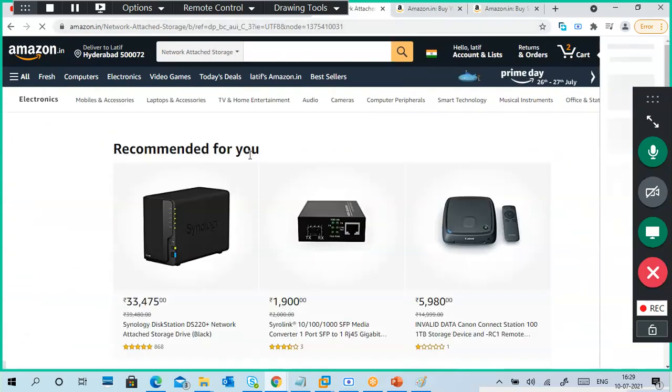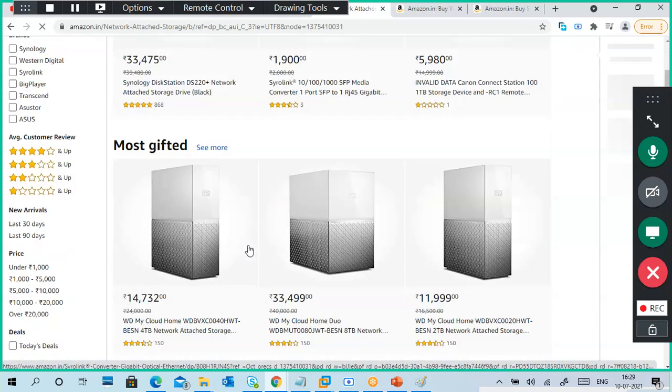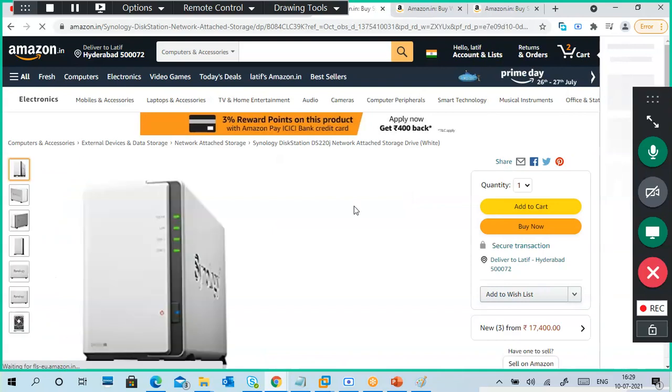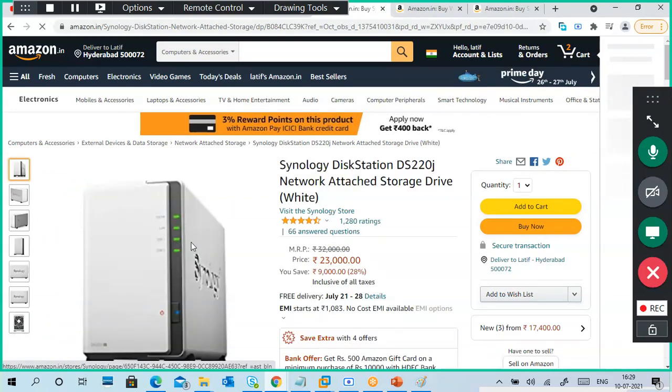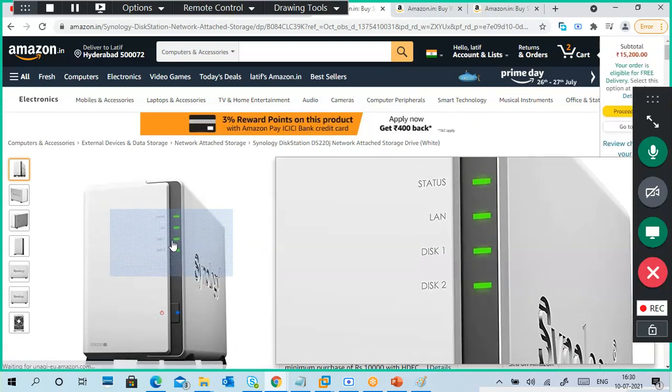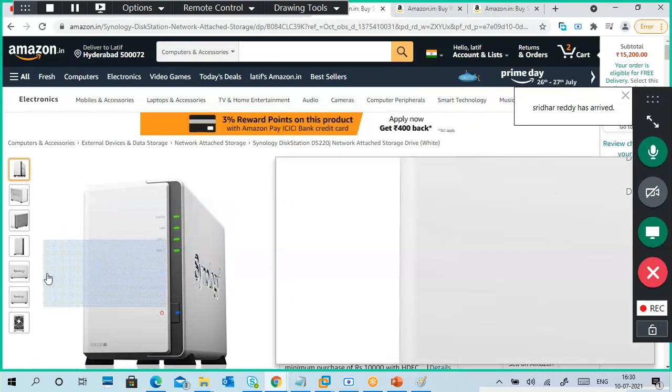This is enclosures only, not complete RAIDs. Okay. How many disks is this? It's a 2 disk one. Okay, disk 1, disk 2 only there. So status LAN disk 1, disk 2.